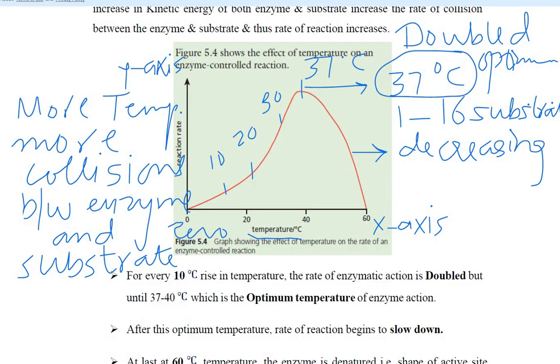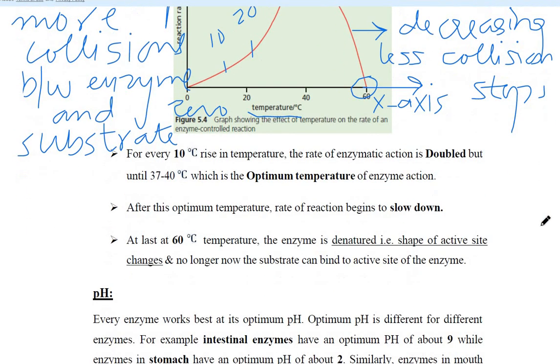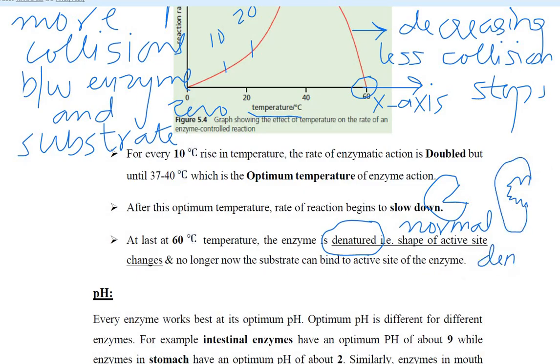And when the temperature was decreasing, there were fewer collisions and thus a slow rate of reaction, until at 60 degrees Celsius the reaction stops. Why does the reaction stop? Because at 60 degrees Celsius the enzyme is denatured. For example, if this is the shape of a normal enzyme, then this enzyme is denatured. Now it cannot bind to any substrate and it is wasted.